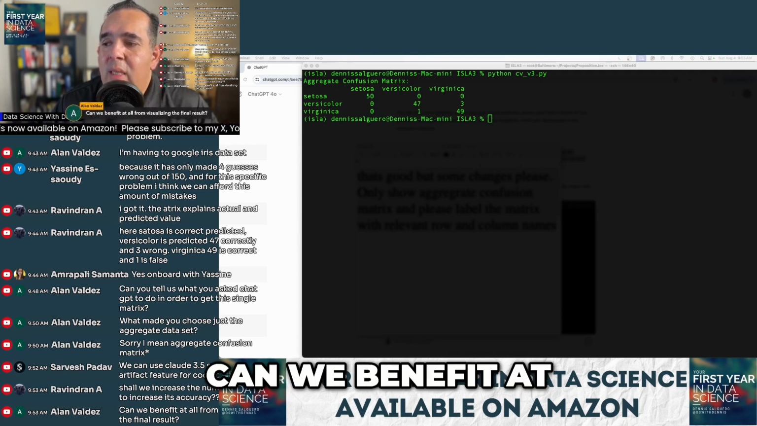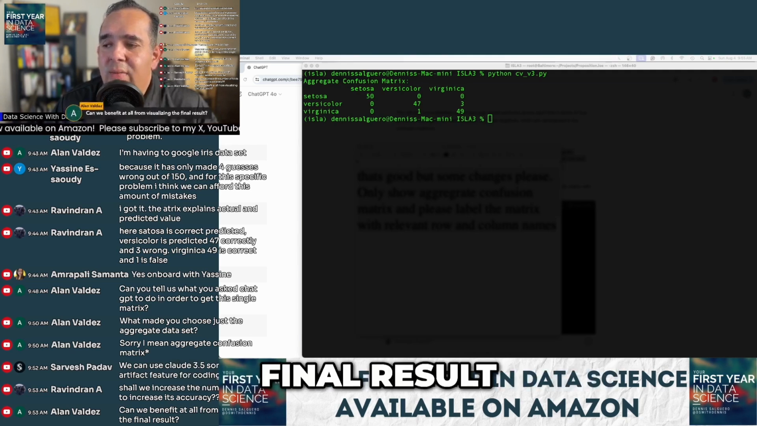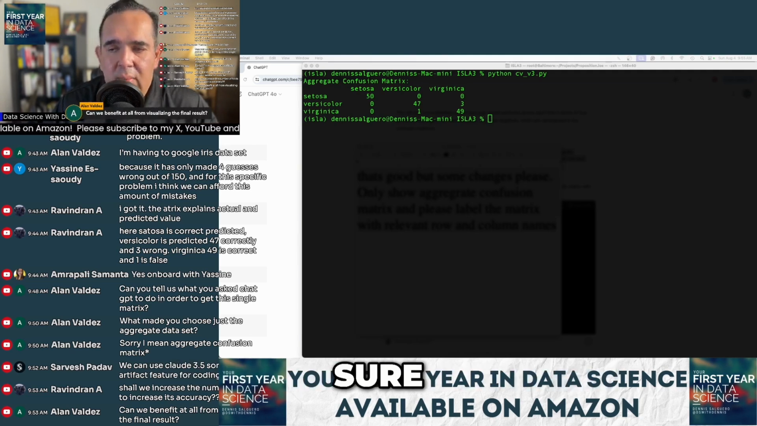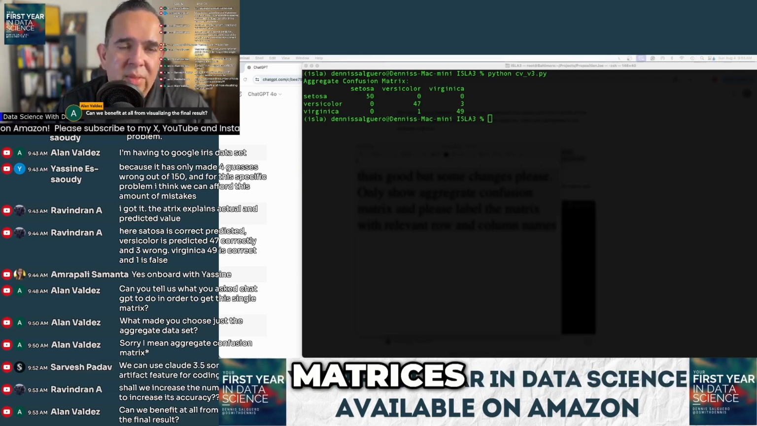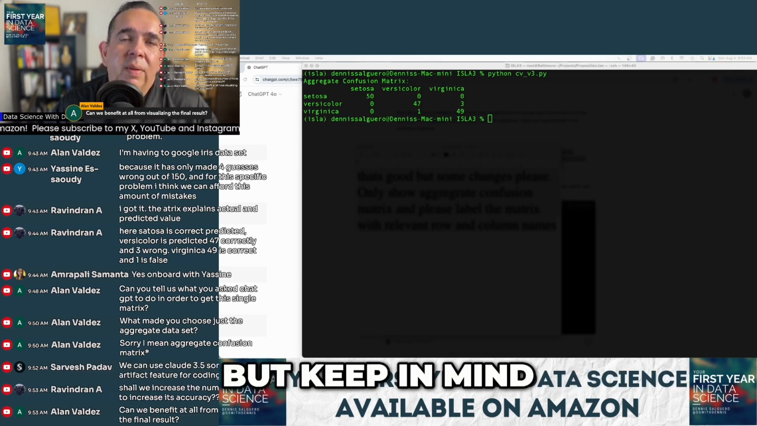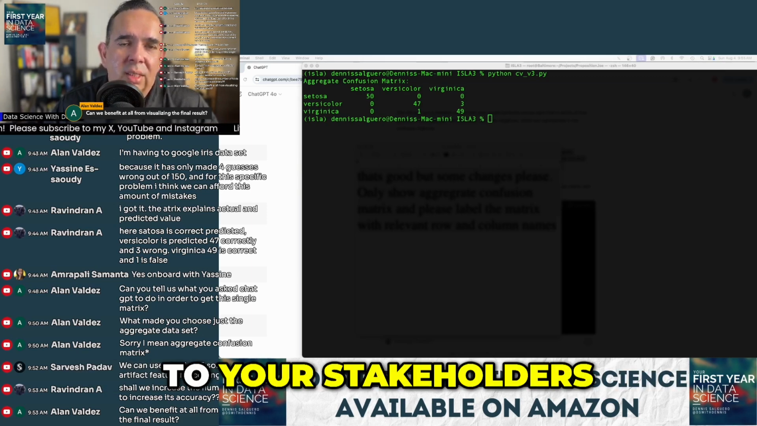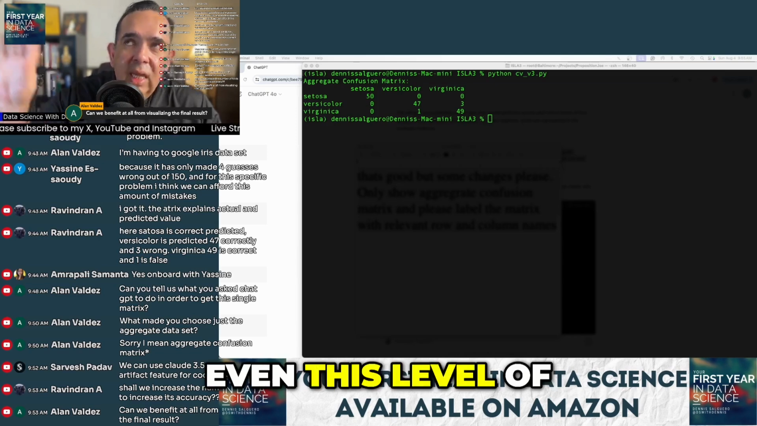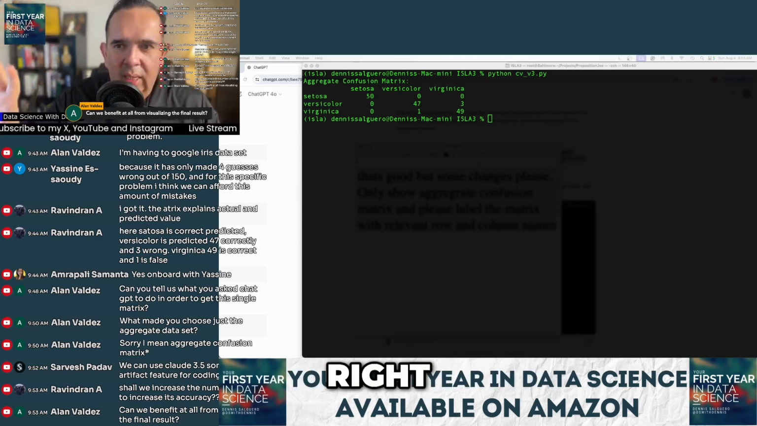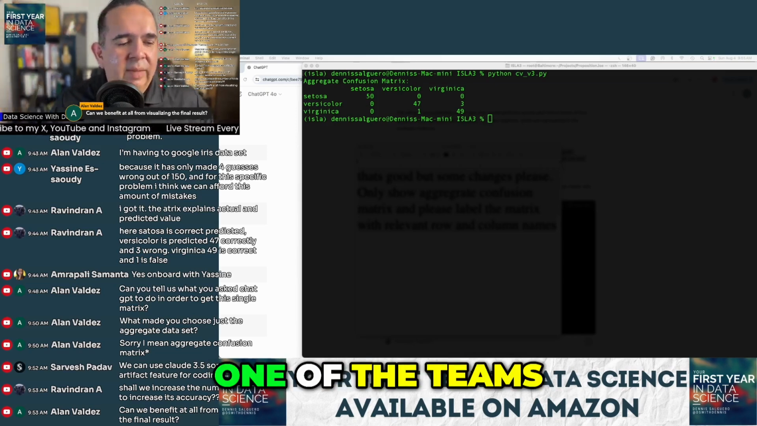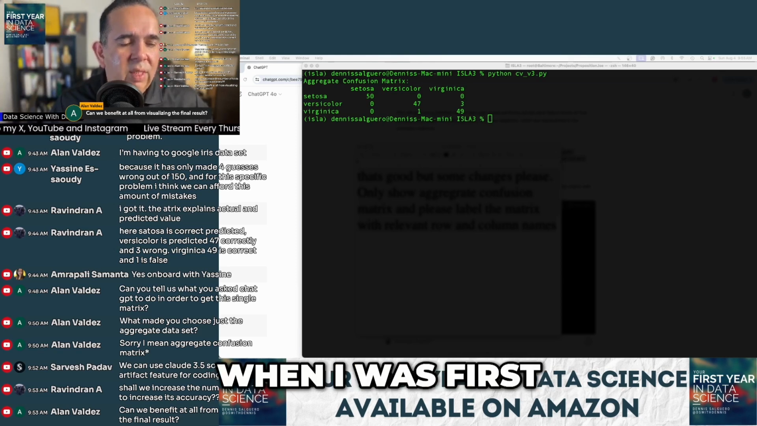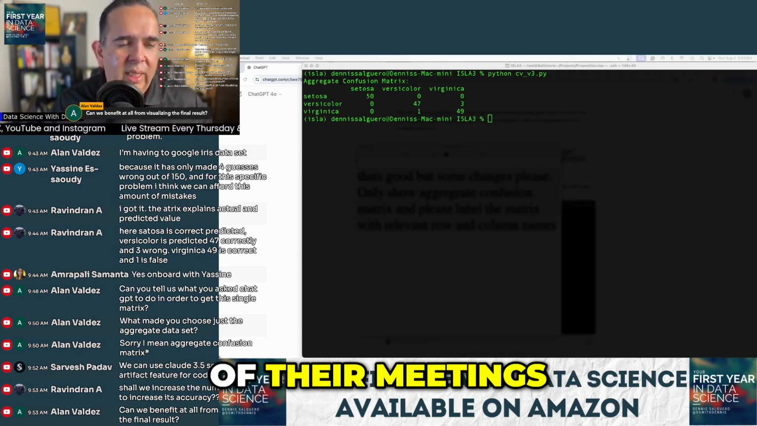Alan says, can we benefit at all from visualizing the final result? Sure. Yeah. People visualize confusion matrices, but keep in mind that you do not want to show that to your stakeholders, right? Even this level of math is too much. One of the teams I've led, when I was first assigned to lead them, I walked into one of their meetings, like it was my second day.